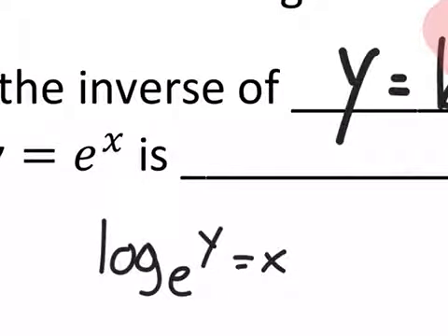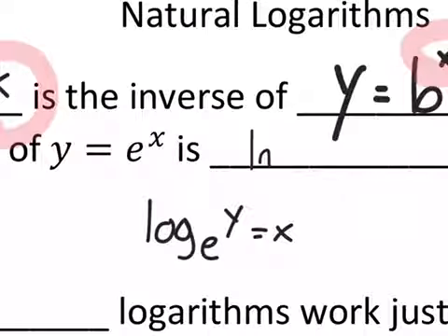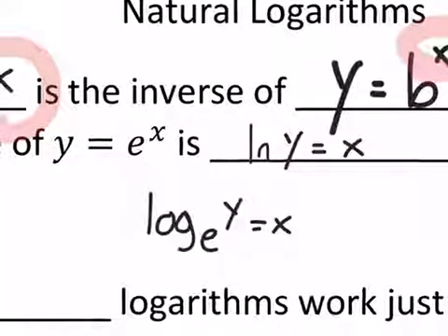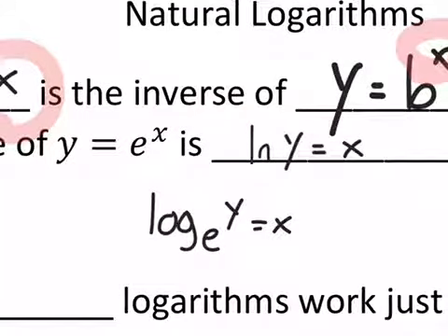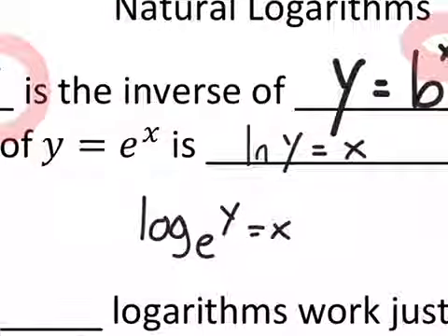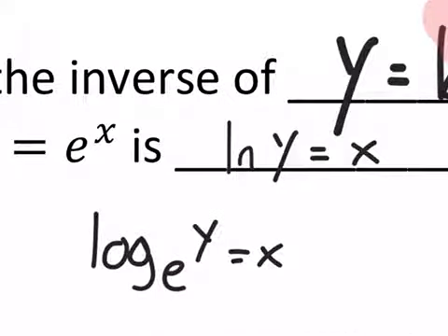It'd be ln. So I assume that L is for log and then N is for natural. So we have ln of y is equal to x. Now it's the same thing. So another way you could have written this would be log base e of y is equal to x. But they were using it so often in calculus and various applications that they decided to give it its own log, and it looks like ln.